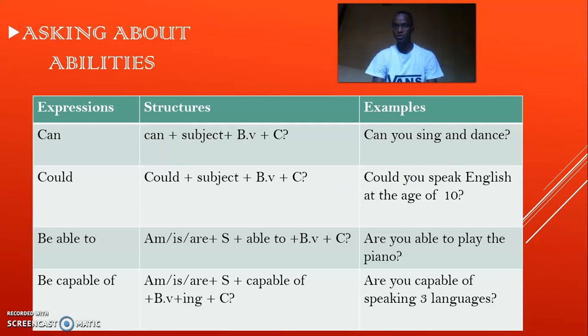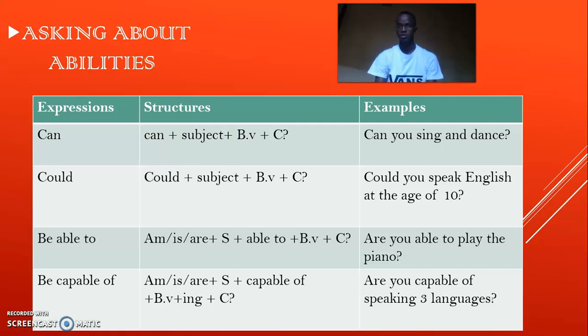The difference between can and could is that could is the past form of can and therefore expresses a past ability. So when you take these two, be able to, you first have to conjugate the verb to be and choose according to the personal pronoun the form of the verb in the simple present